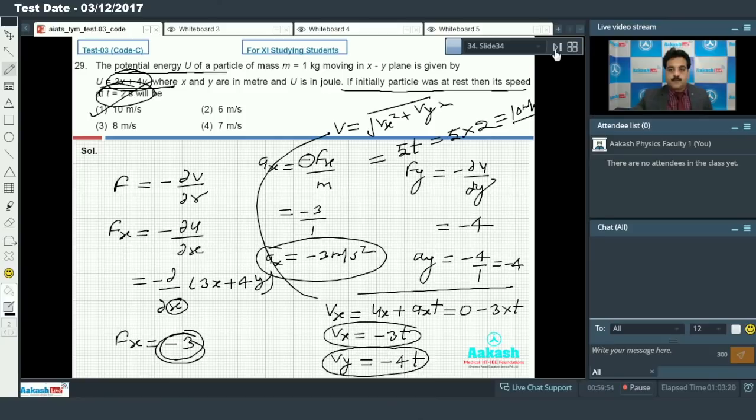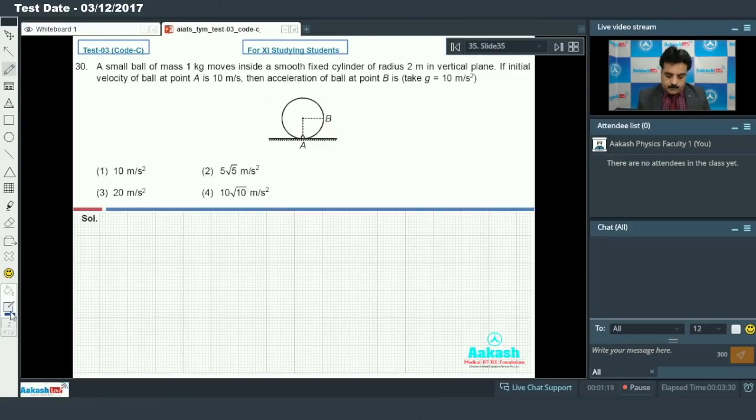Let's move on to question number 30. So now I am going to start question number 30. A small ball of mass 1 kg moves inside a smooth fixed cylinder of radius 2 meter in a vertical plane. If the initial velocity of the ball at point A is 10 meter per second, then I want to calculate the acceleration of the ball at point B.